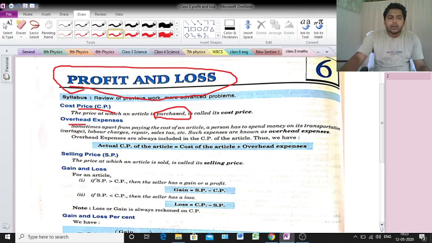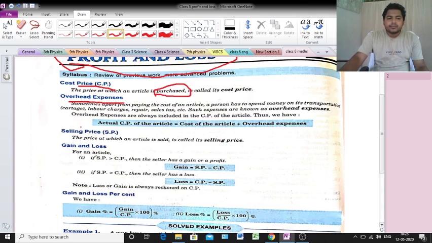Next definition, overhead expenses. What is overhead expenses? Sometimes, apart from paying the cost of an article, a person has to spend money on transportation charge, labor charge, repairing charge, sales tax, etc. That one also is paid.